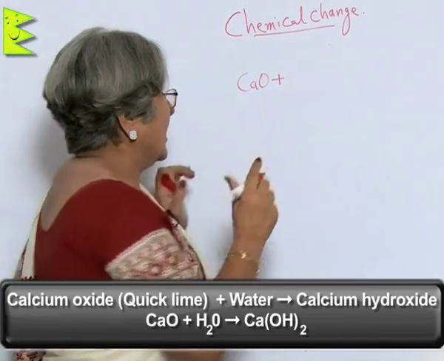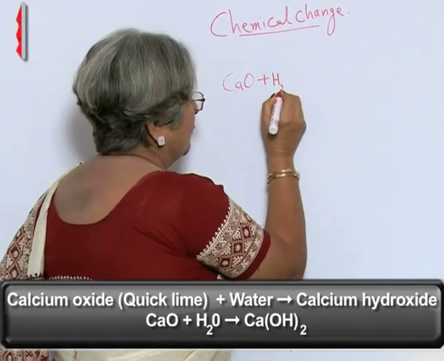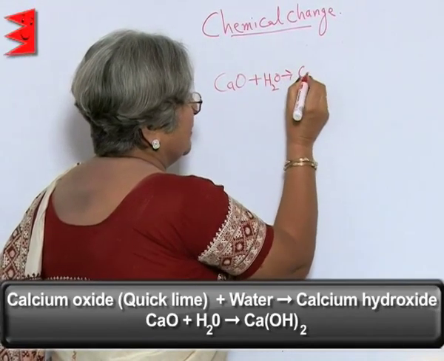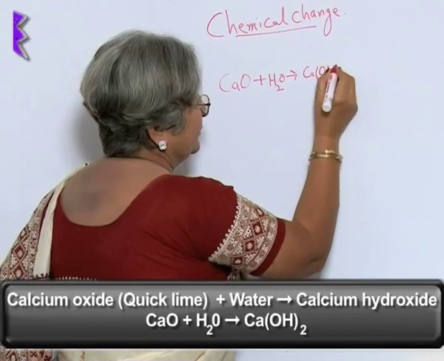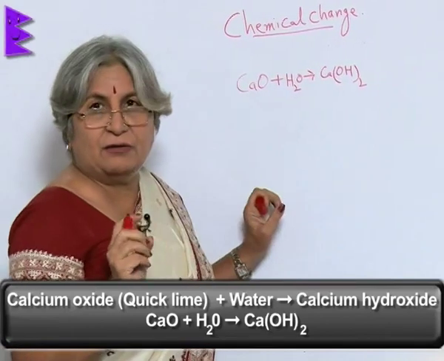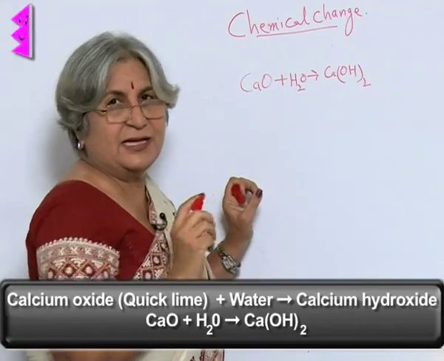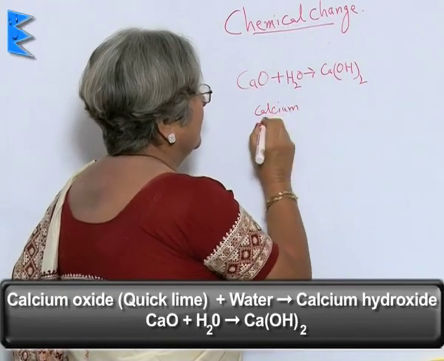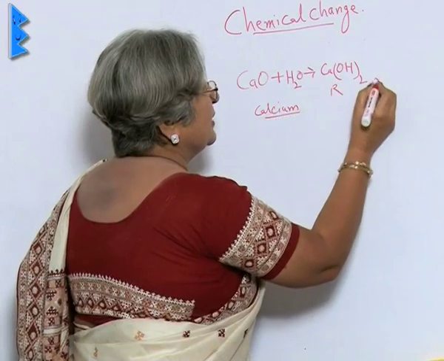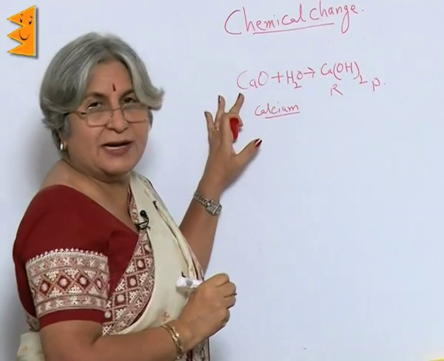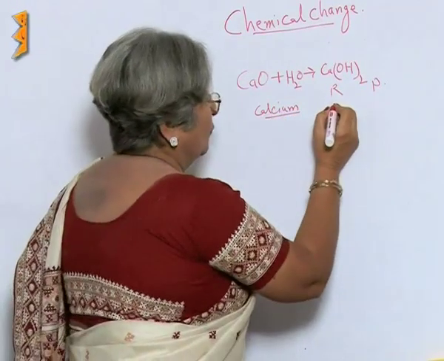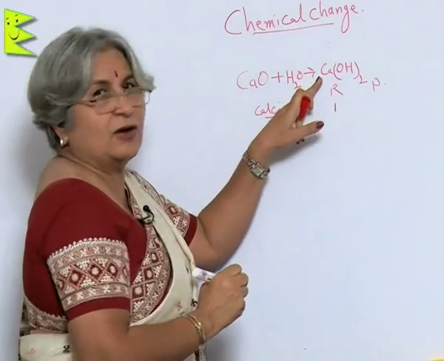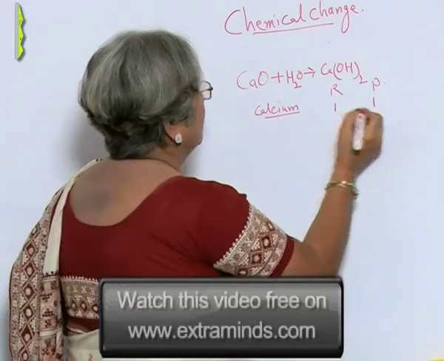So, calcium oxide, when it combines with water, forms calcium hydroxide. Now, if we count the number of atoms of an element, say in the case of calcium, these are the reactants, these are the products. How many calcium atoms are there? 1 in reactant. Here also 1.